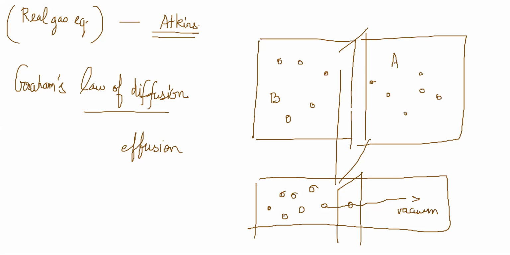It says that Graham's law says that rate of effusion is proportional to 1 by root of m, where m is the mass of the gas, right? Yeah. That can be taken as the molar mass, right? Molar mass of the gas. If it is oxygen, its rate will be proportional to 1 by root of 32, and if it is nitrogen, it will be proportional to 1 by root of 28. Right? So that is the rate of effusion. So if you compare the two rates, you can get rate 1 by rate 2 and all these equations.